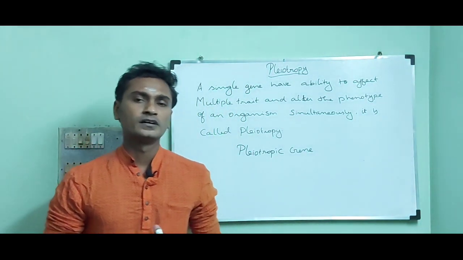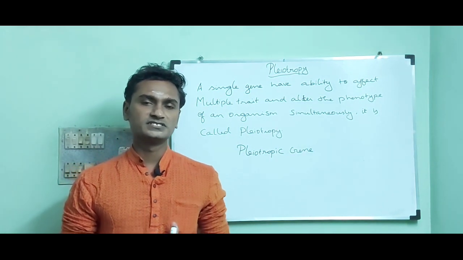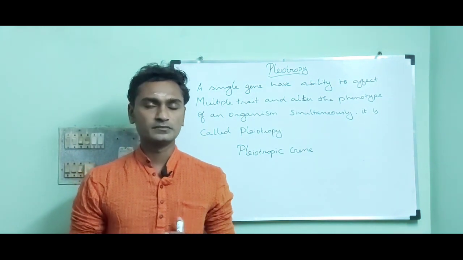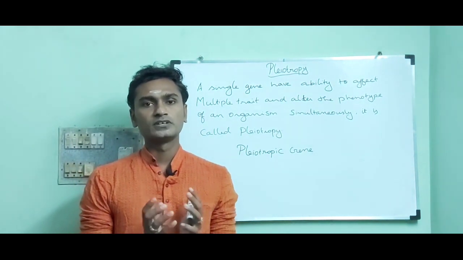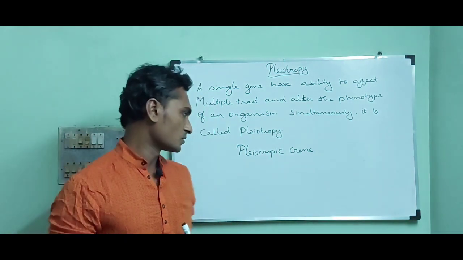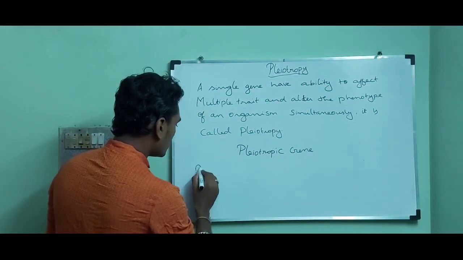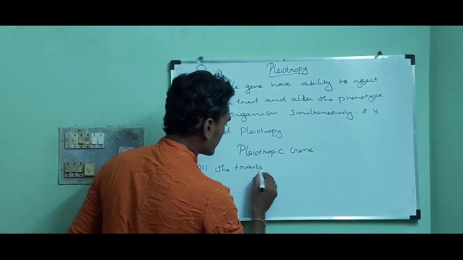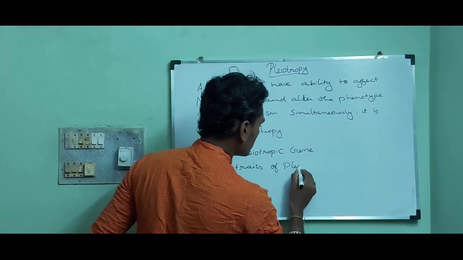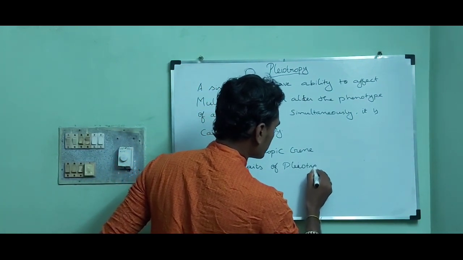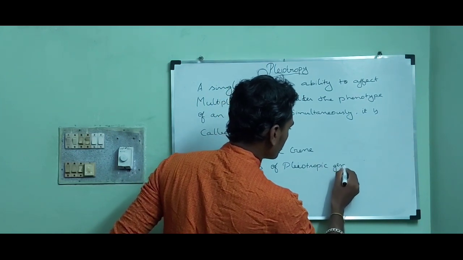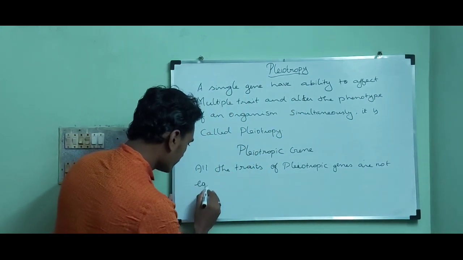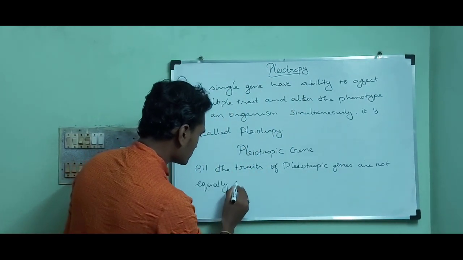Then all the traits of pleiotropic genes are not equally influenced. This is the important statement you have to remember, because only then can we understand this effect.